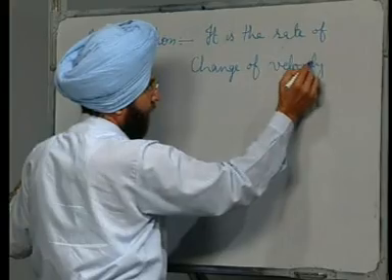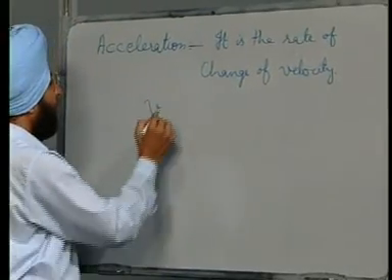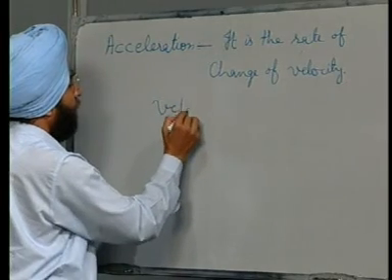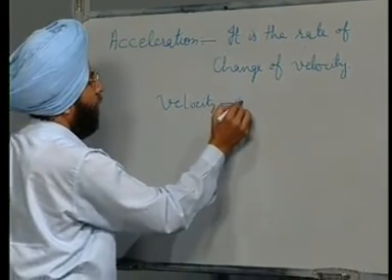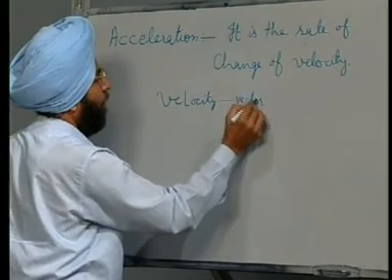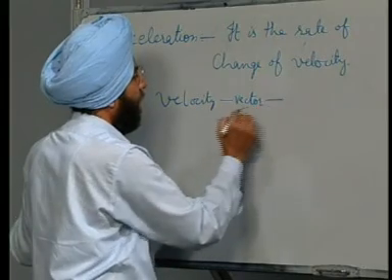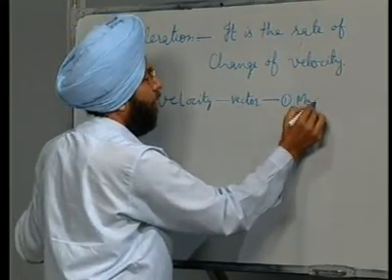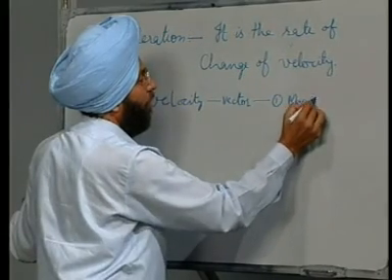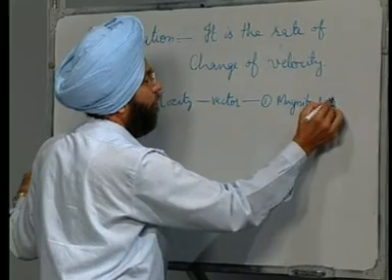In our last lecture, we saw that velocity is a vector. A vector is a quantity that is associated with not only magnitude, but direction also.